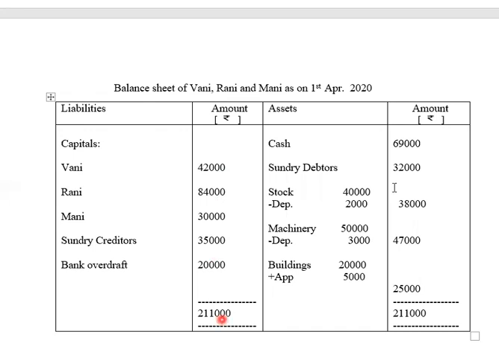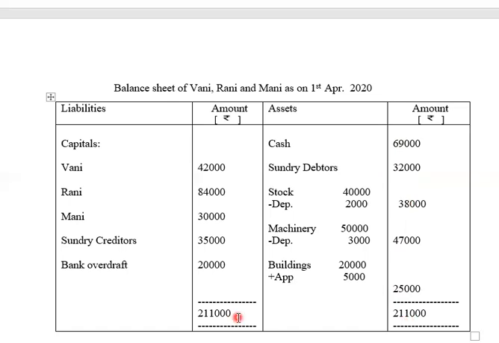Now we'll be doing the total on the asset side. 60 plus 30, 90, 60 plus 40, 1 lakh, 1 lakh plus 30, 130, 130 plus 30, 160, 160 plus 20, 180, 180, 2 lakhs, 2 lakh 6,000 plus 5,000, 2 lakh 11,000. The total on the asset side is also 2 lakh 11,000.